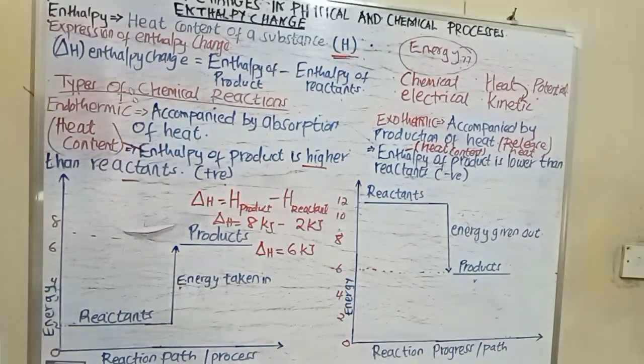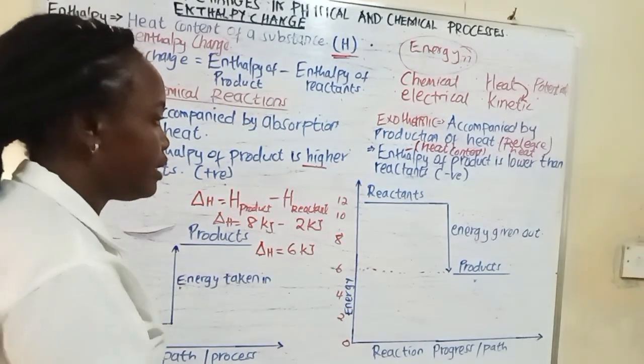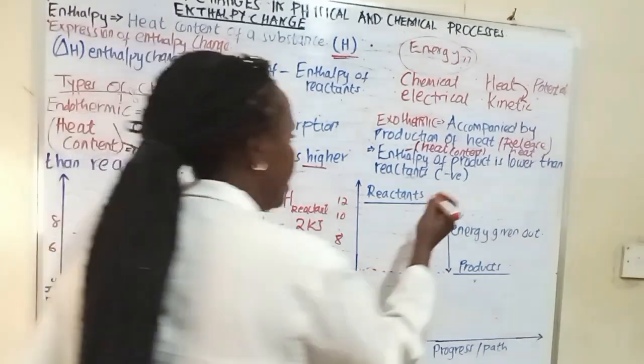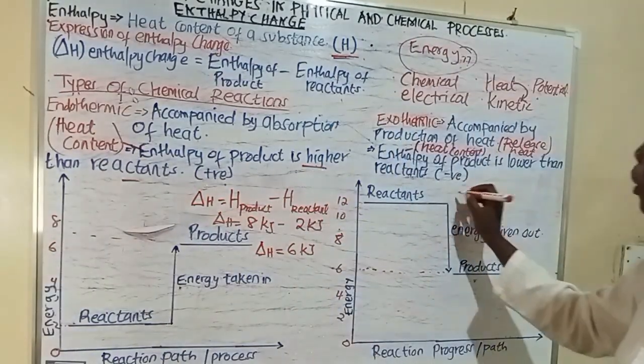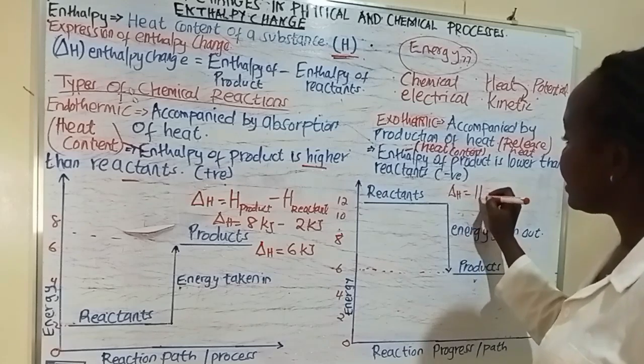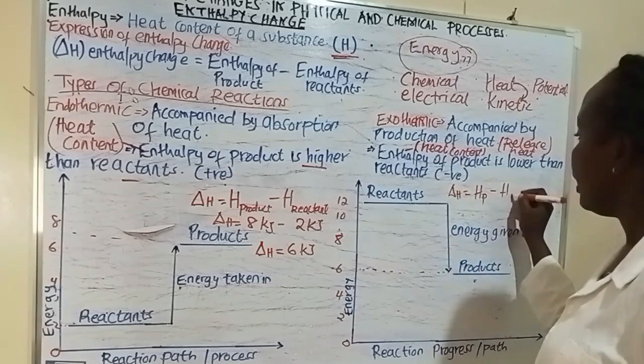Okay, now when you come to this other side of the exothermic reaction, let us see if you're going to have a positive or a negative enthalpy. So we've said, for example, here, when you're told to calculate enthalpy change, we're going to say that enthalpy change is equal to the enthalpy of your product, you subtract the enthalpy of your reactant.